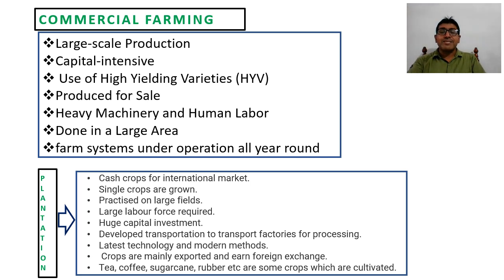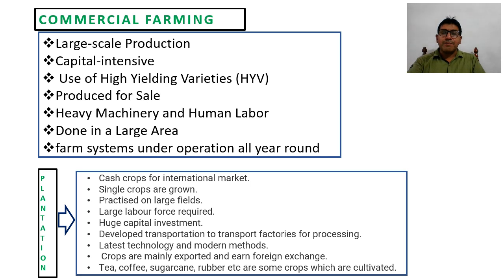One thing, children, I want to say is that some crops in some particular regions are grown as subsistence crops, while in other areas they are grown as commercial farming. Take the example of wheat and rice in Punjab. Farmers of Punjab and Haryana grow rice to sell it in the market, while people of Bengal grow rice to meet the family requirement.